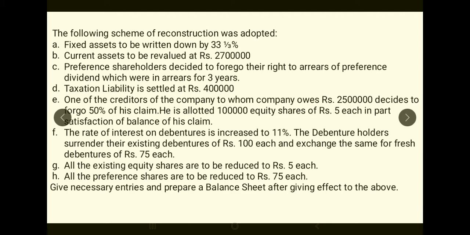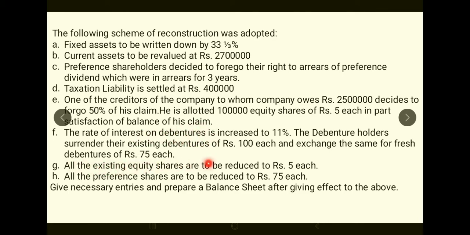They take over fresh 11% debentures of 75 rupees each. So the debenture value is being reduced from 100 rupees to 75 rupees, and 8% debentures have become 11% debentures. That's all. We will look into the entry for this later on.